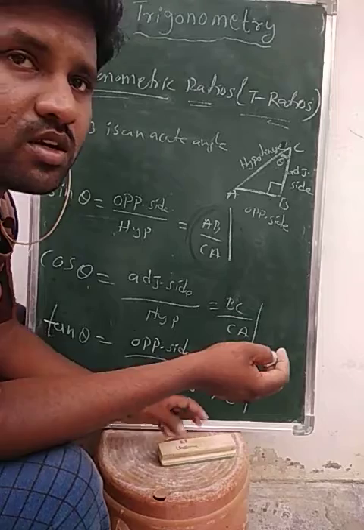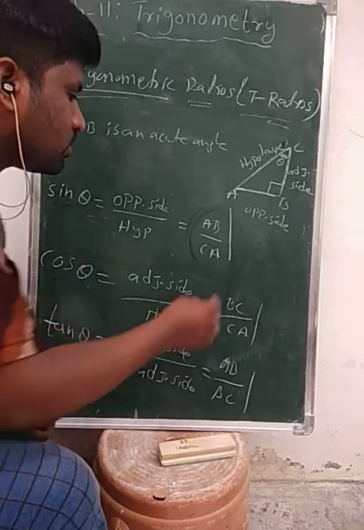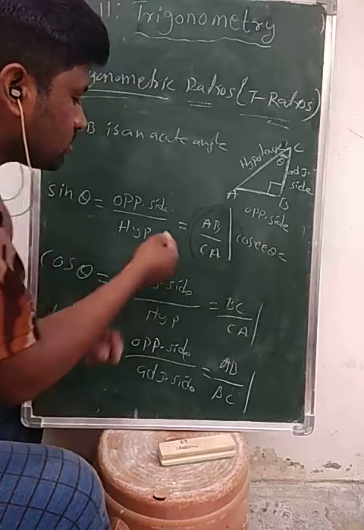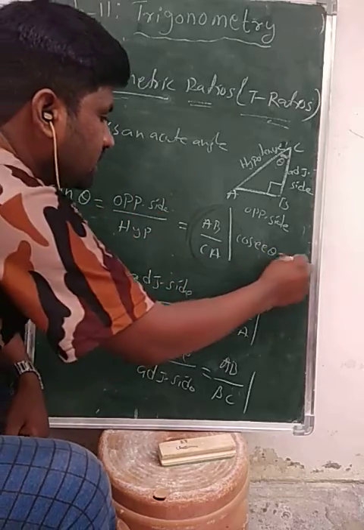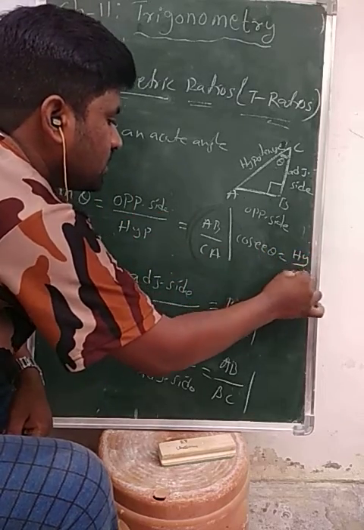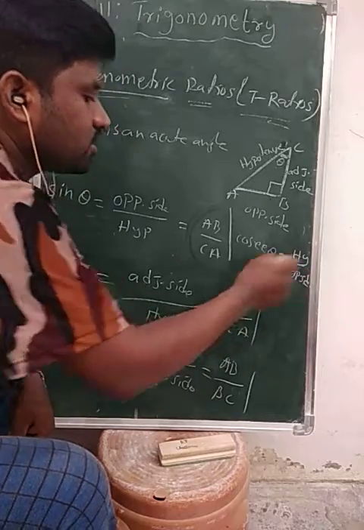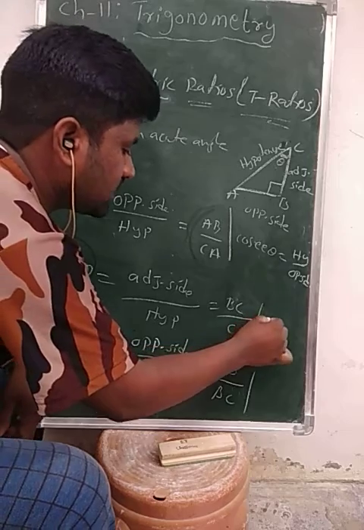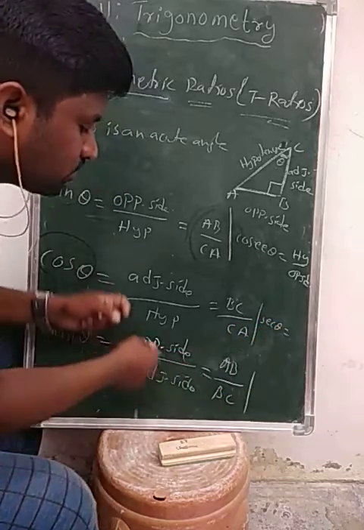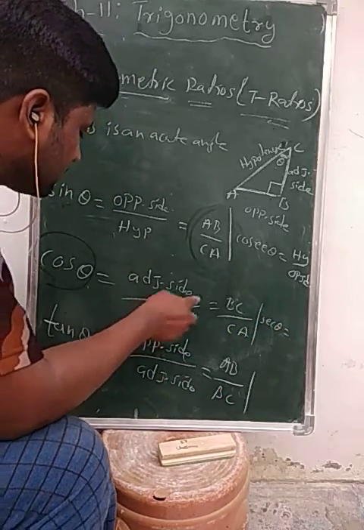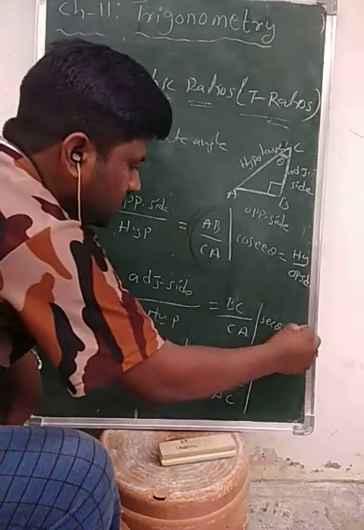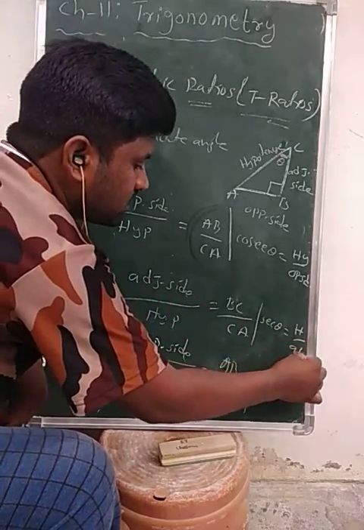The reciprocal of sine theta is cosec theta. Cosec theta is equal to the inverse, hypotenuse by opposite side. The reciprocal of cos theta is sec theta, the reverse of adjacent side by hypotenuse, that is hypotenuse by adjacent side.